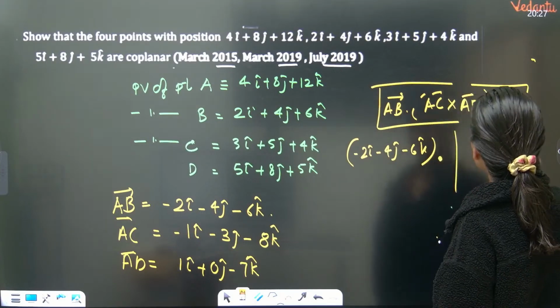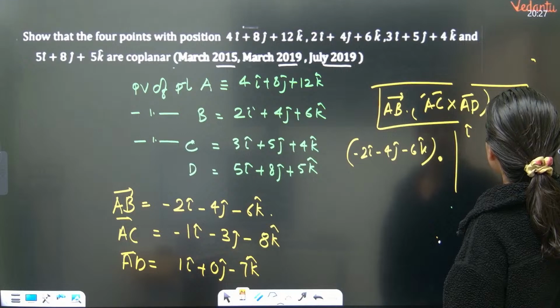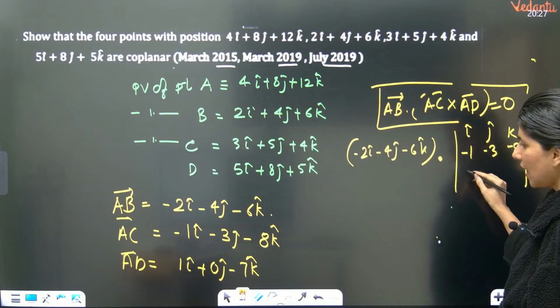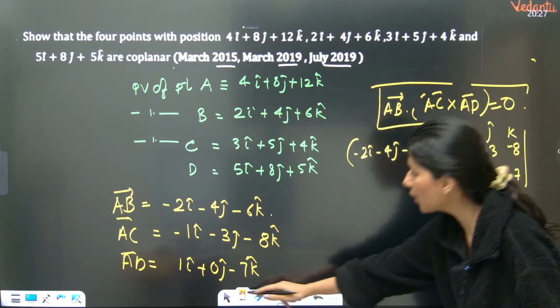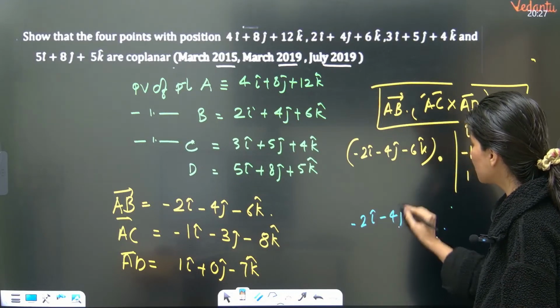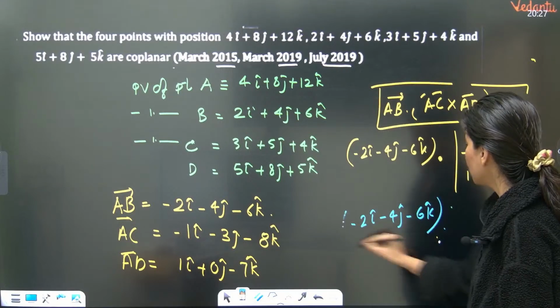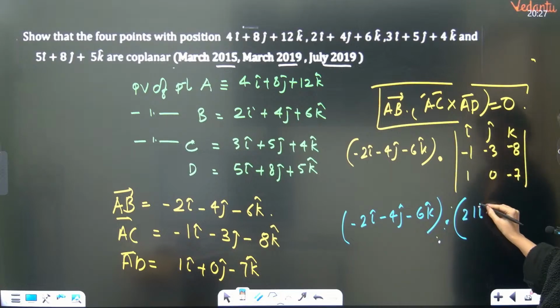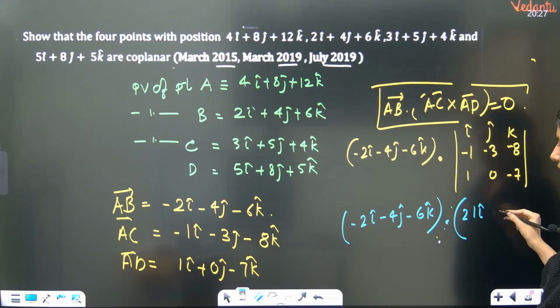Dot product with the cross of AC and AD. So this is minus 1, 3, minus 3, minus 8, and 1, 0 and minus 7. Take the cross product quickly. So this is going to give you 21 I cap. Then you are having 7 plus 8, so 7 and 7 is 14, 15. So minus 15 J cap.